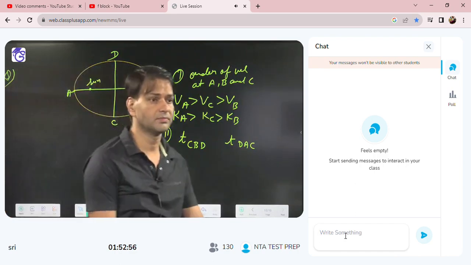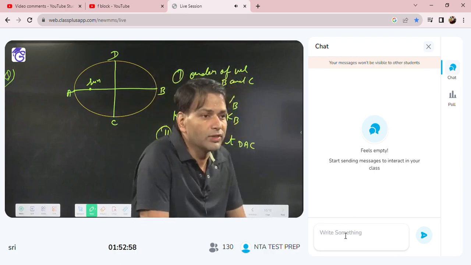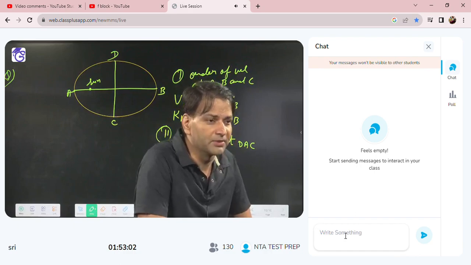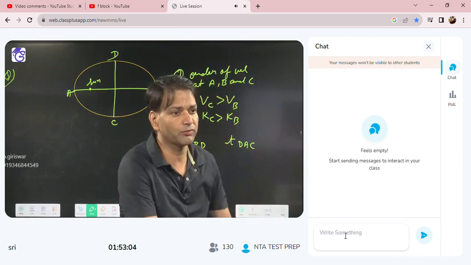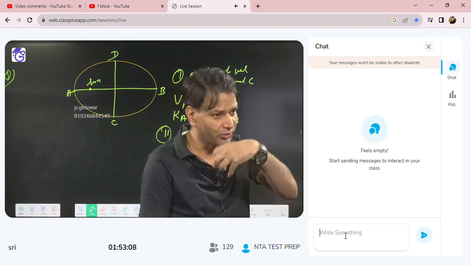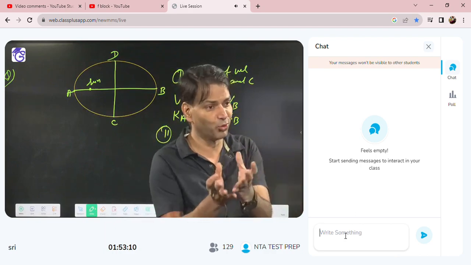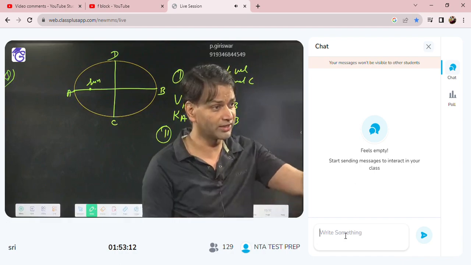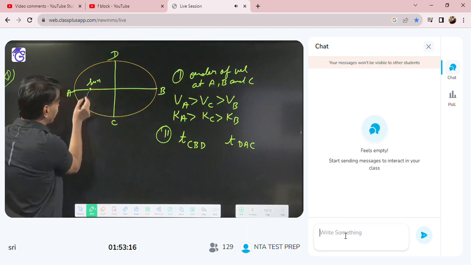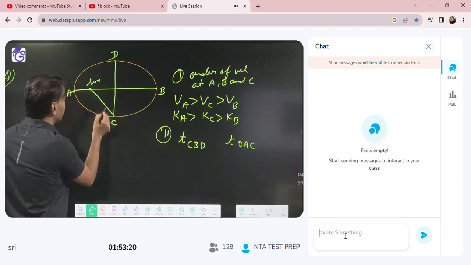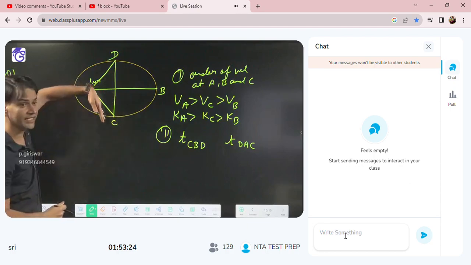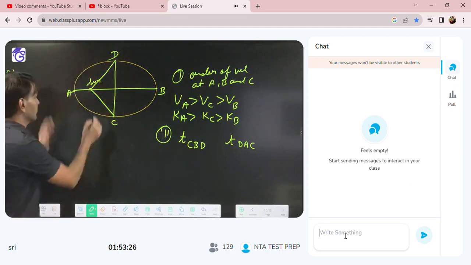So one thing, whoever is saying equal, we don't take the area of the ellipse. We don't take the area of the portion of the ellipse. What we take? First, we have to sweep the area. To sweep the area, you need what? A broom. How will you make the broom? You will join the sun with the planet. So you join the sun with planet C, and when it reaches D, it goes from here. How much area does it sweep? Here to here. So this area.